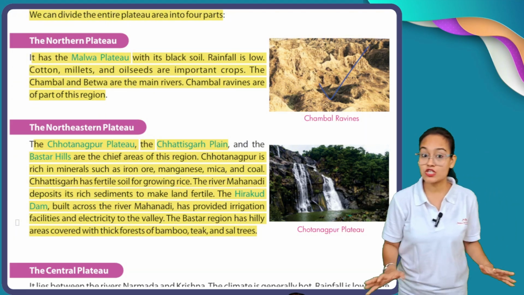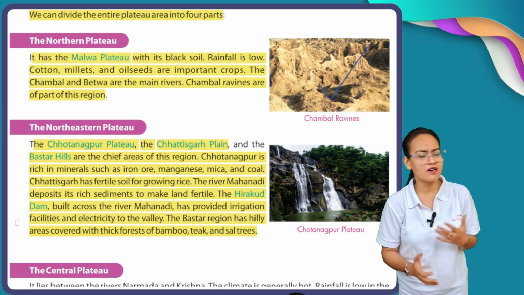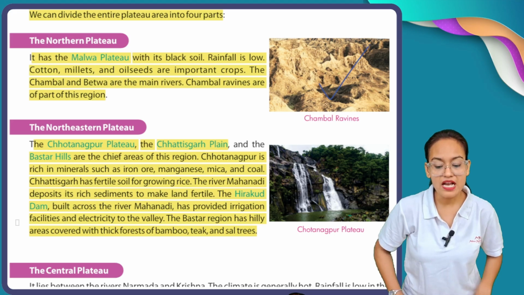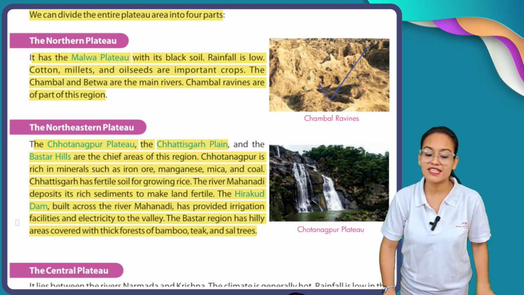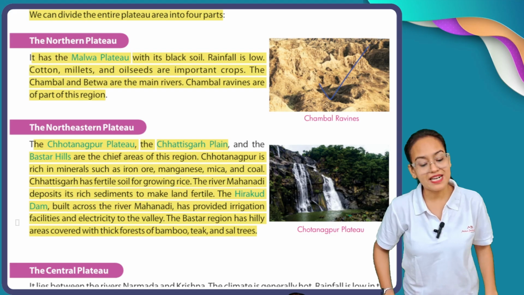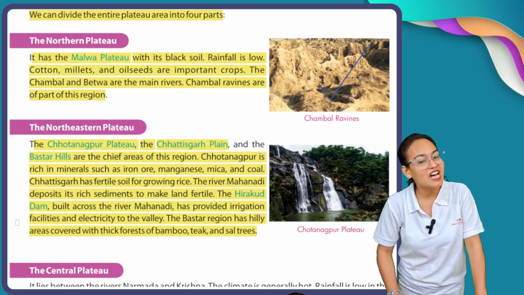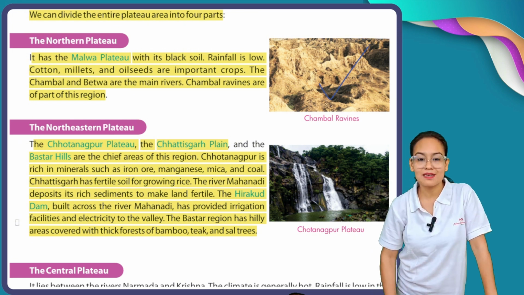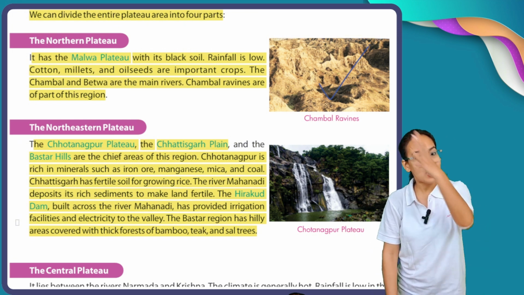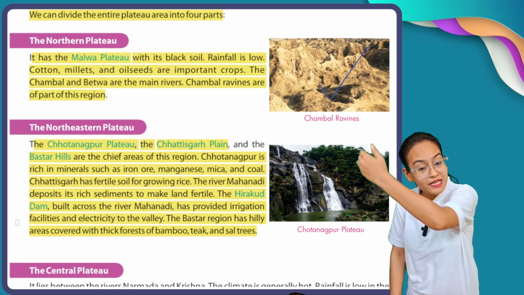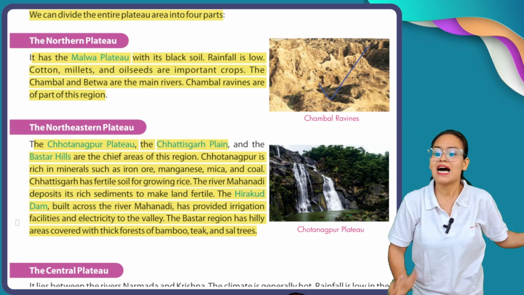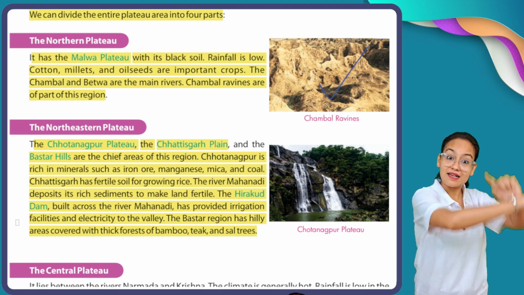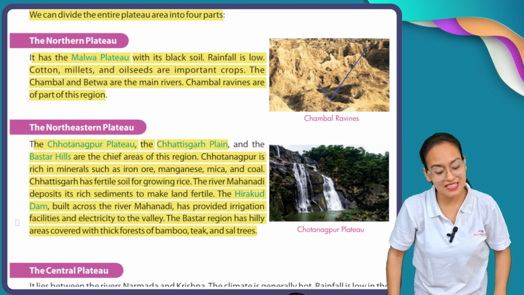Chhattisgarh, as you all know, is a very fertile region for growing rice. The river Mahanadi deposits its rich sediments to make the land fertile. But how is the land of Chhattisgarh fertile? Because here the river Mahanadi flows. When the Mahanadi flows, it brings many deposits of silt with it, and it is deposited in an area, and that area becomes very fertile land.